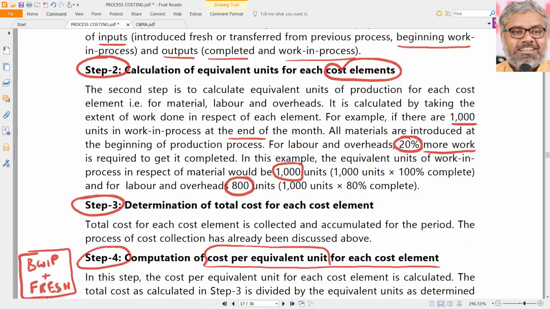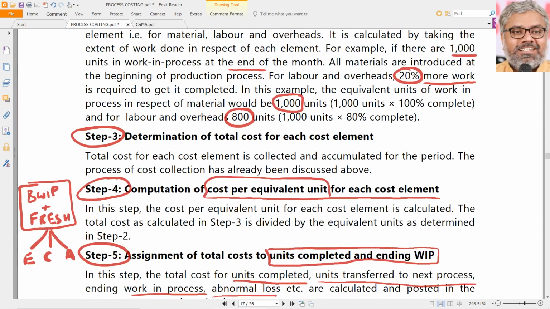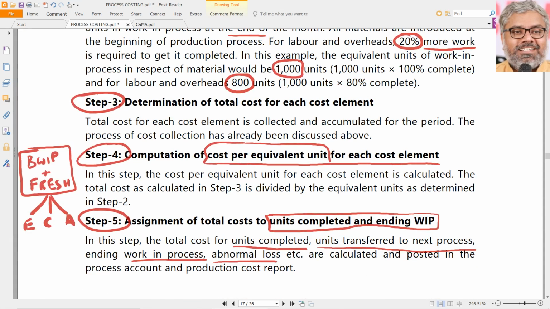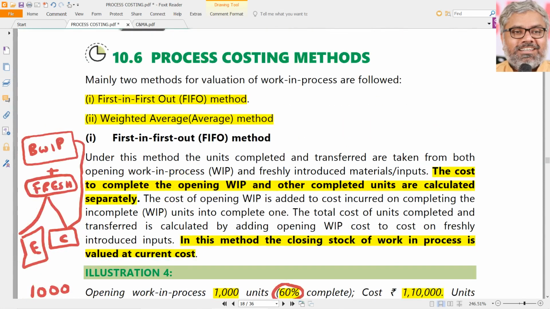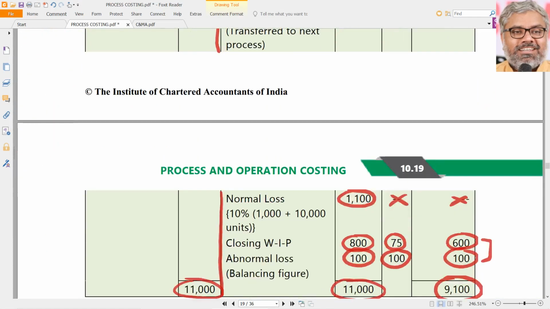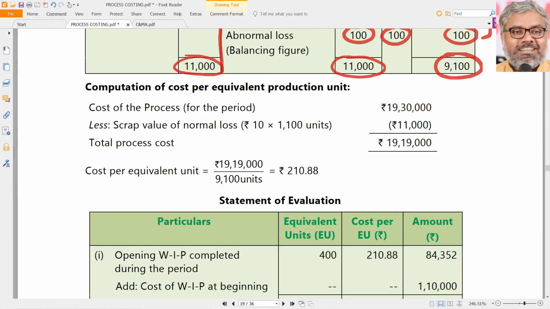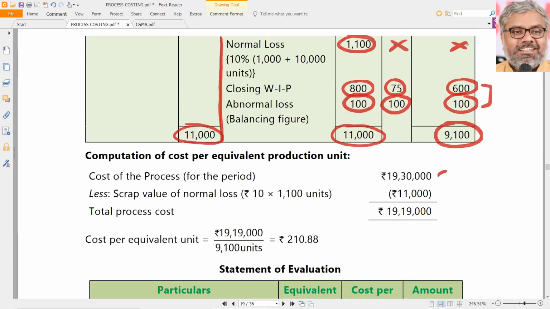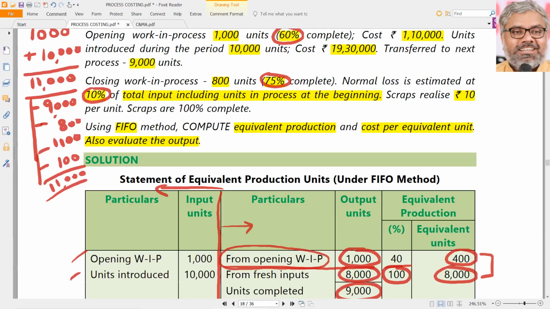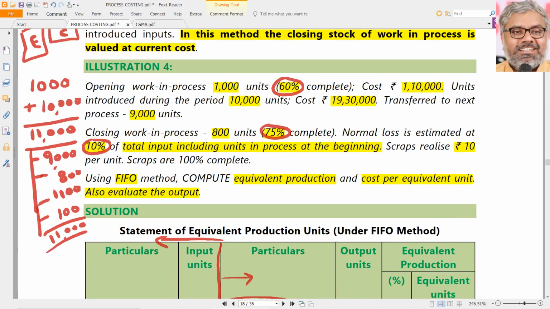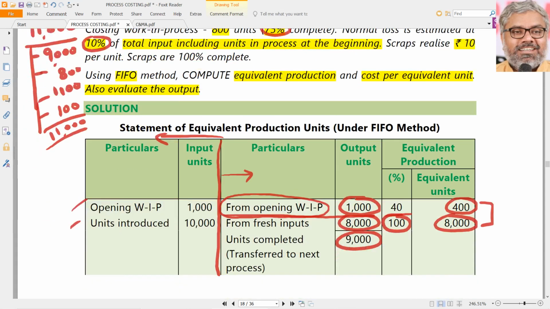We found out cost per equivalent unit in general. Step 3 is determination of total cost for each cost element. Once again, we don't have each cost element, but total cost we can find out. What is the total cost? Definitely for this period, what is the cost? What was incurred for this period? It is given in the question. That is 19 lakhs 30,000. 19 lakhs 30,000 is the cost related to this period only, other than the opening work in progress.